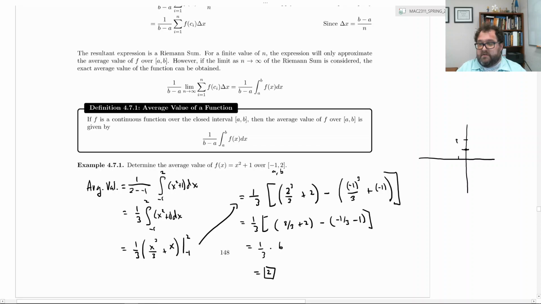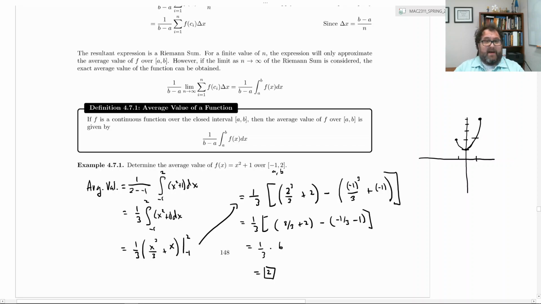So the parabola is going to start there on the left, and now we plug in a 2 where it stops on the right. We have 2 squared plus 1 is 5. So 1, 2, 3, 4, 5, and the parabola stops over here somewhere. Okay, so we have the closed interval, the parabola, and that's the only portion of the parabola we're looking at. So what we're doing here is finding the average y value. And what we found is the average y value is 2. So it's right there.